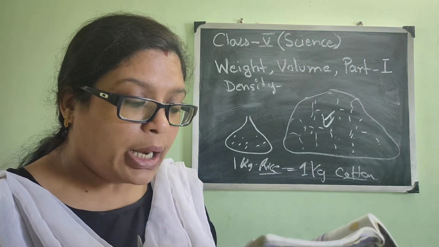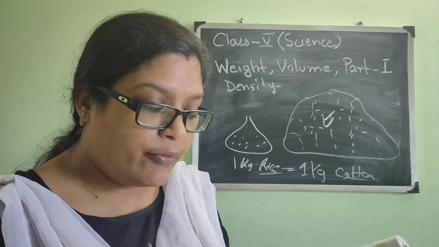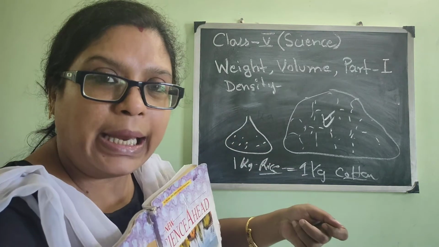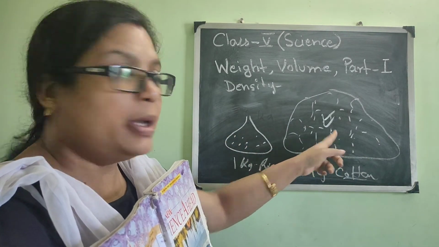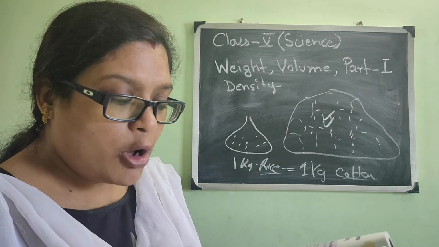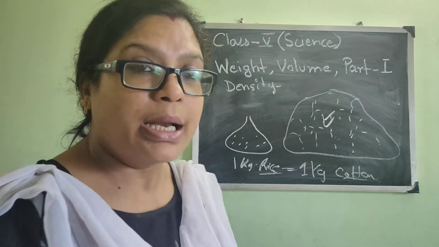If we took equal volumes of rice and cotton wool, which one will be heavier? Obviously, the rice will be heavier. If you carry it, you can understand rice will be heavier than the cotton. What is the reason? So equal volumes of different materials have different weights. So in both ways, we are seeing what?